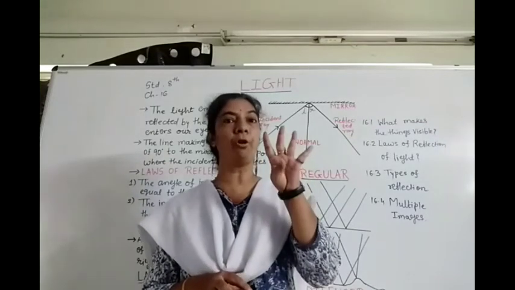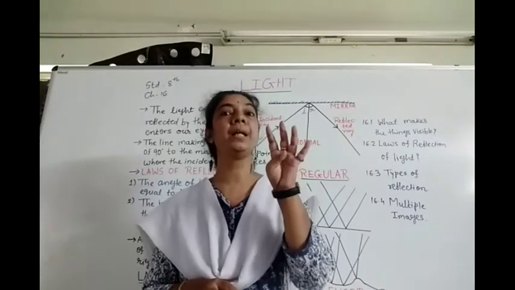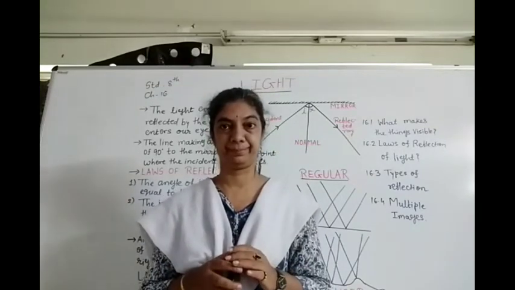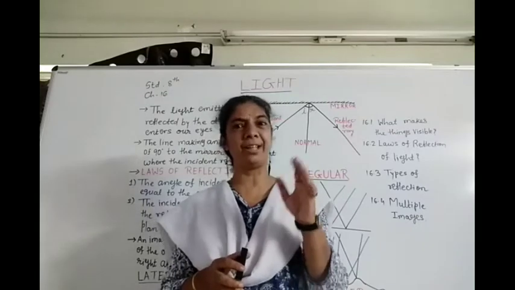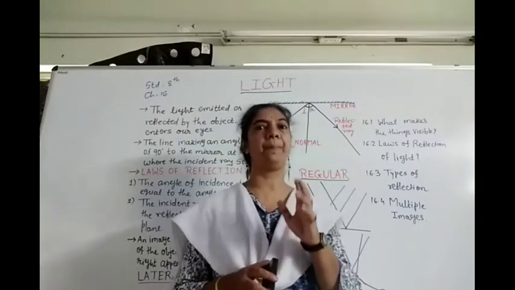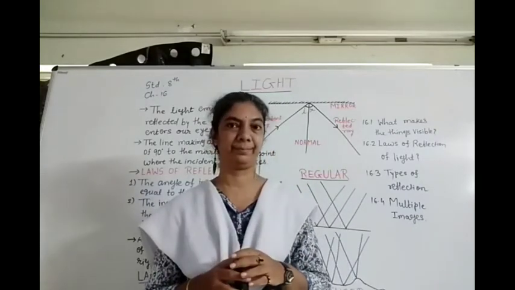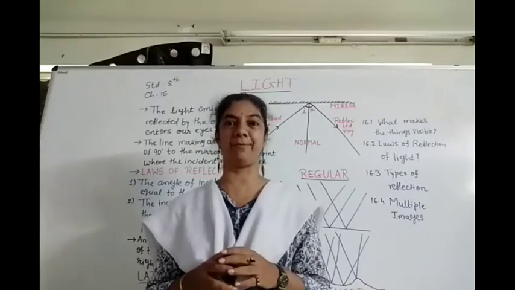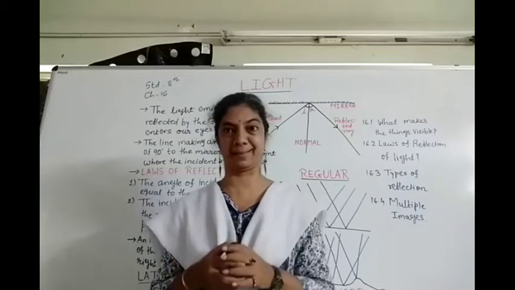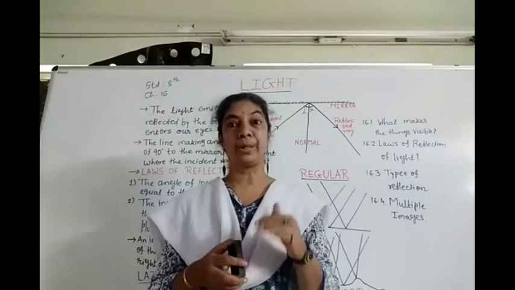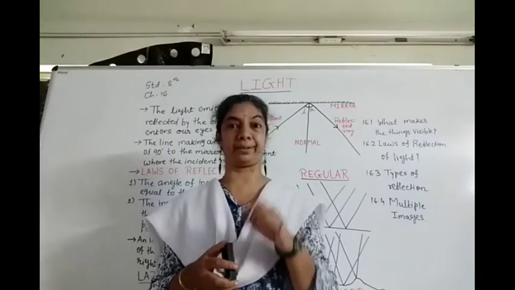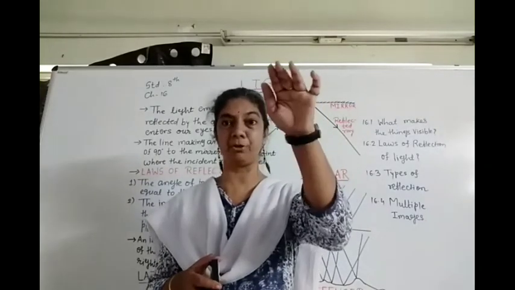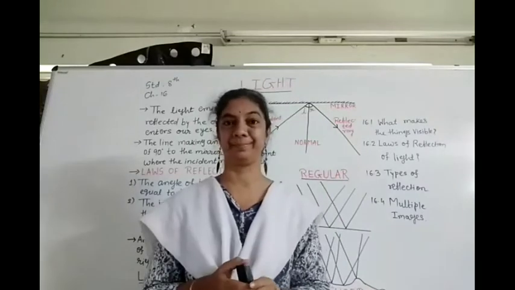There are 4 characteristics of the image formed by the plane mirror. What can you see when you are standing in front of a plane mirror? Right. You can see yourself of the same size. You can see yourself erect. That means where your head is there, in the image also your head is there only.